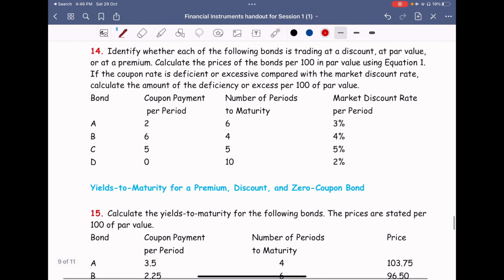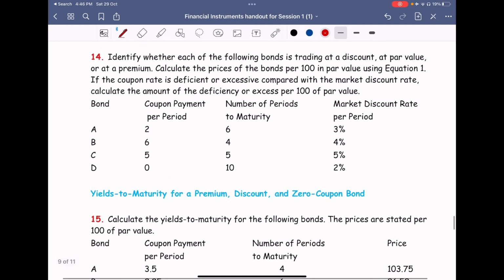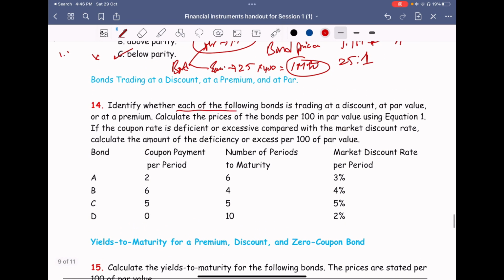We can do all these by calculations, but we can also do the same by looking at the numbers. I'll show you how. Identify whether each of the following bonds is trading at discount, at par value, or at premium. A bond will be sold at discount if its coupon rate is 1% and the outside market is paying 2%. So obviously people will not be interested in buying the bond in your hand.